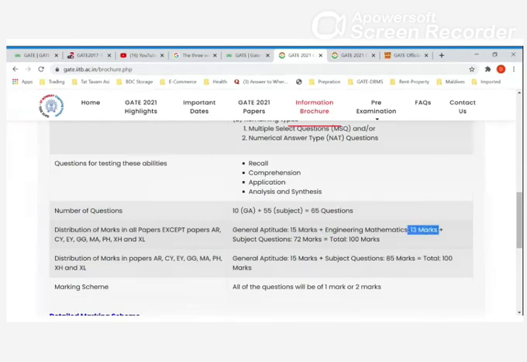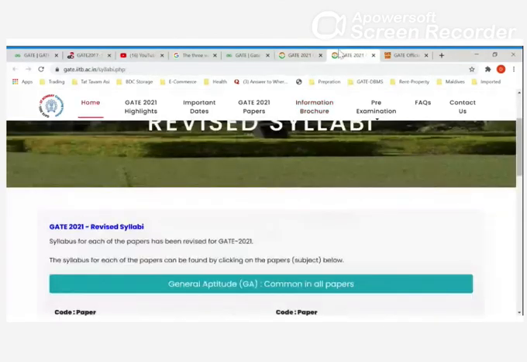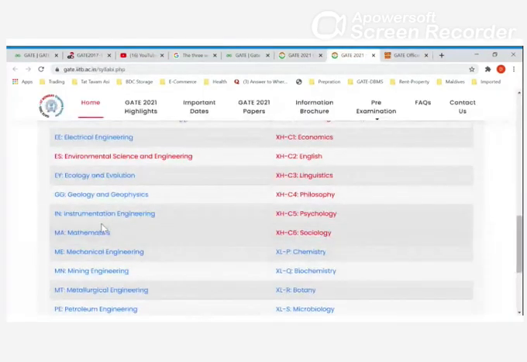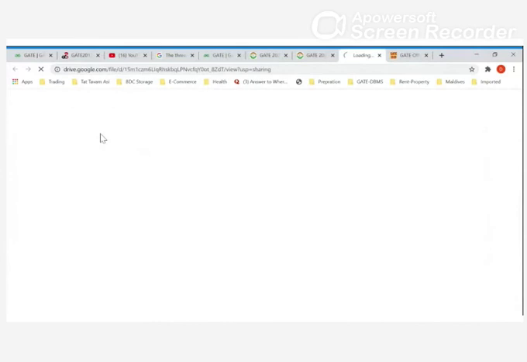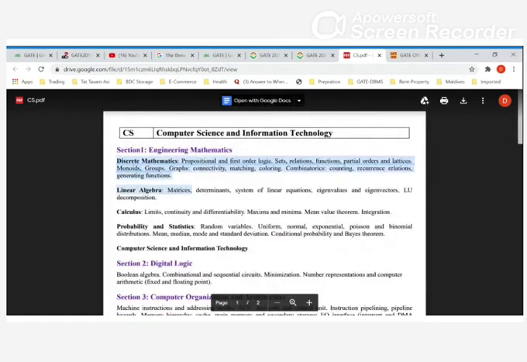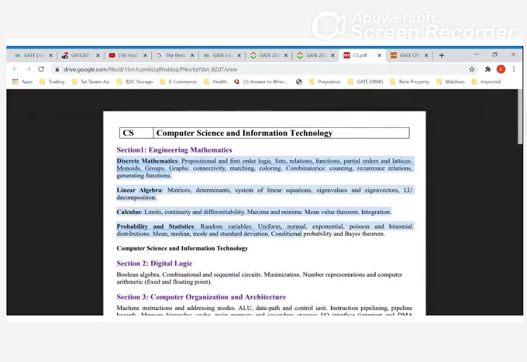And if you see the syllabus of CS, the whole of discrete mathematics and probability came in engineering mathematics. Normally in 2015-16, for the whole syllabus, the marks was 20, now reduced to 16 or 13 only. Normally 16 to 18 to 20, right? This time only 13 marks, right?